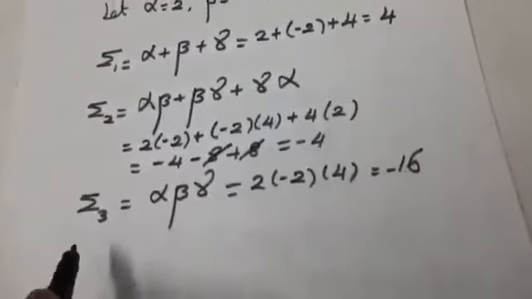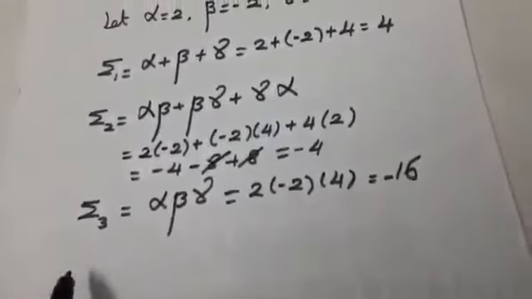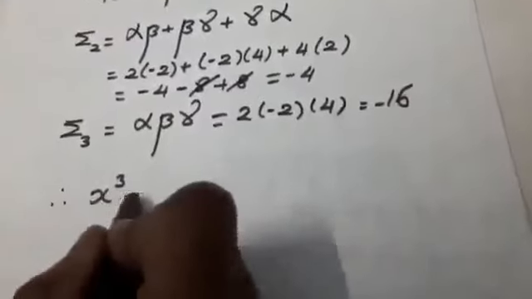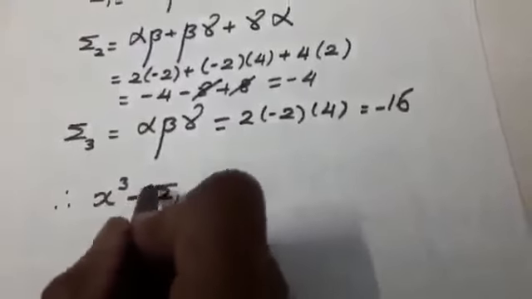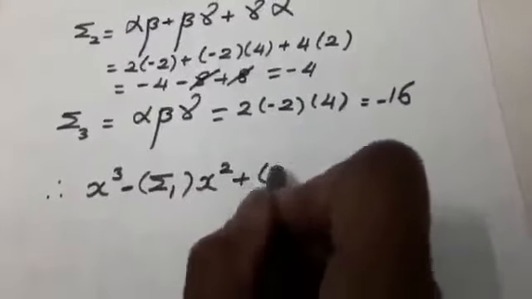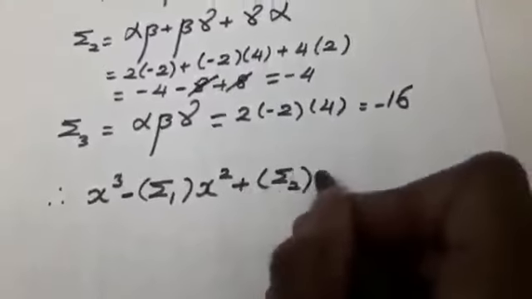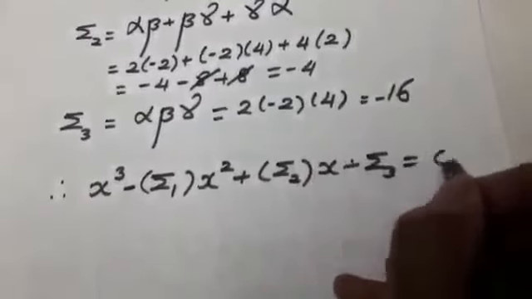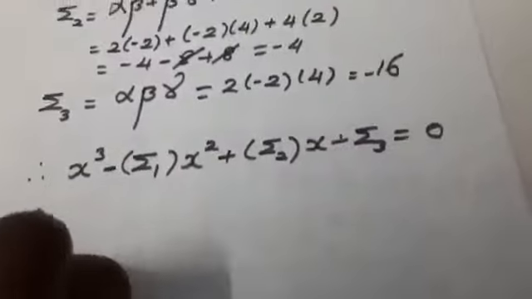They are asking you to form a cubic equation. What is the formula to form a cubic equation? That is x cube minus summation 1 x square plus summation 2 x minus summation 3 equal to 0. That implies you are going to replace the values, students.